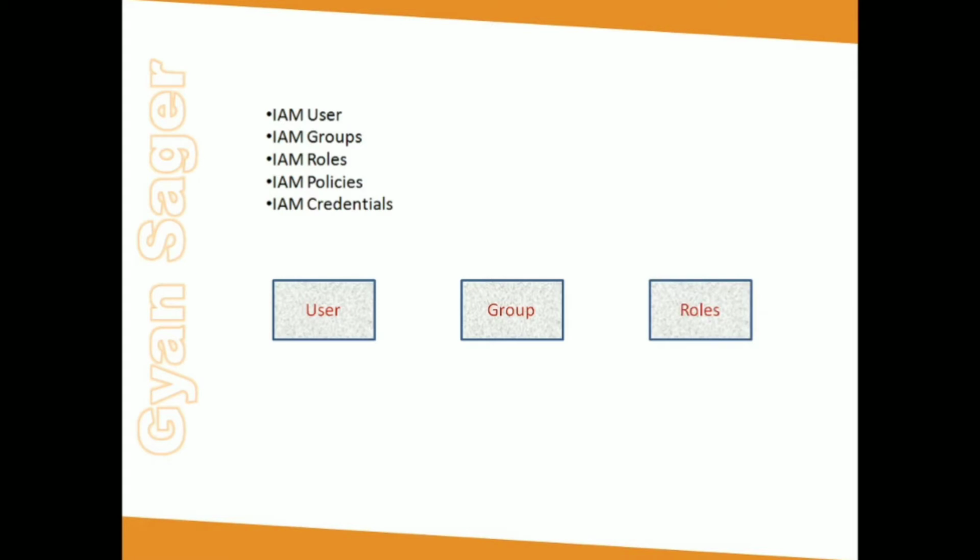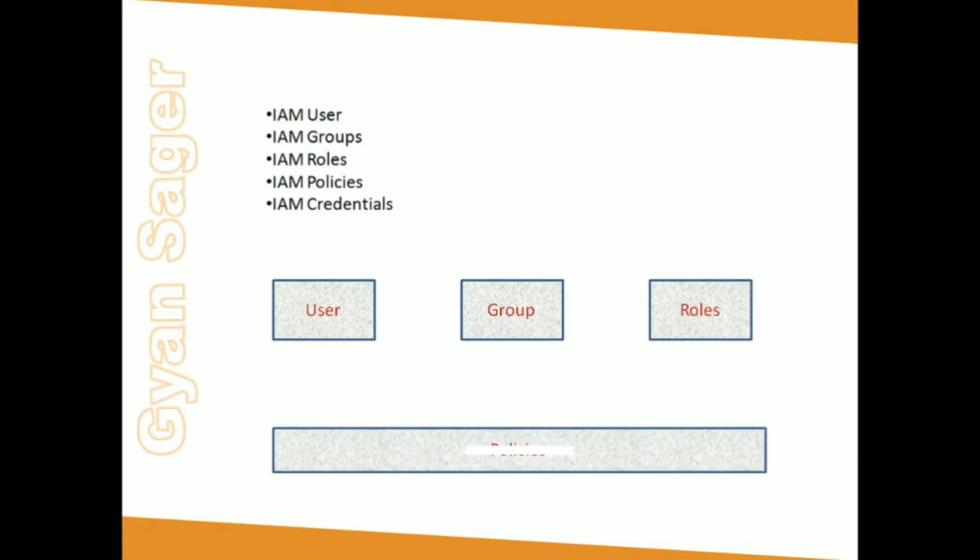IAM roles are used internally in AWS services. It lets services talk to each other. For example, if there are two services, service A and service B, and service A is not able to communicate to service B, it means service A does not have sufficient roles tagged to it.